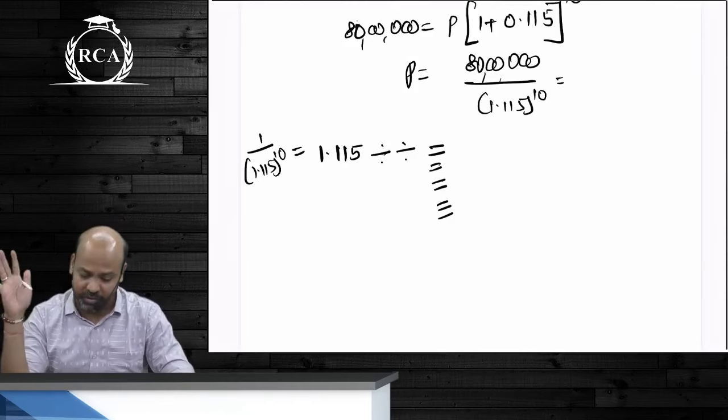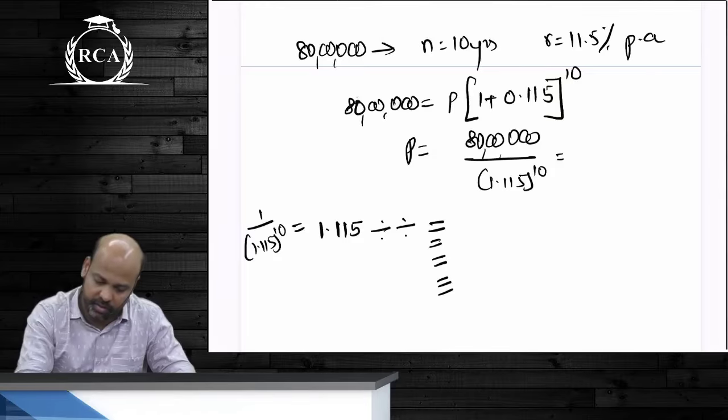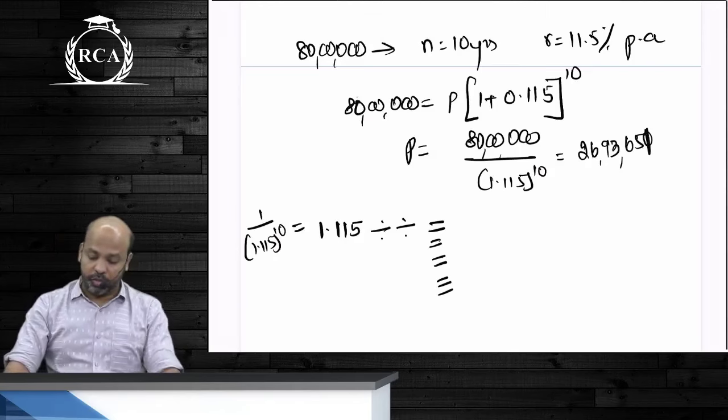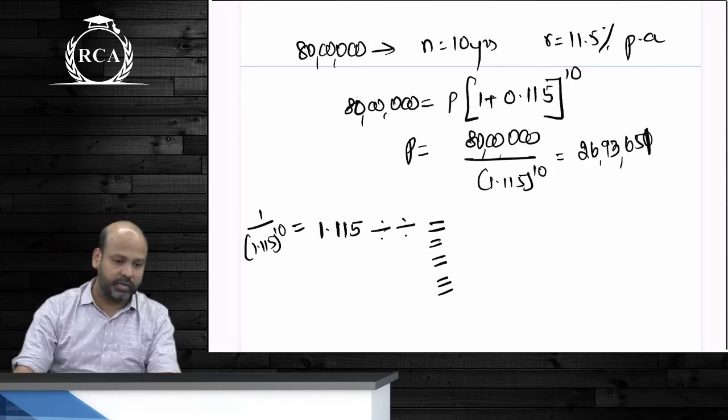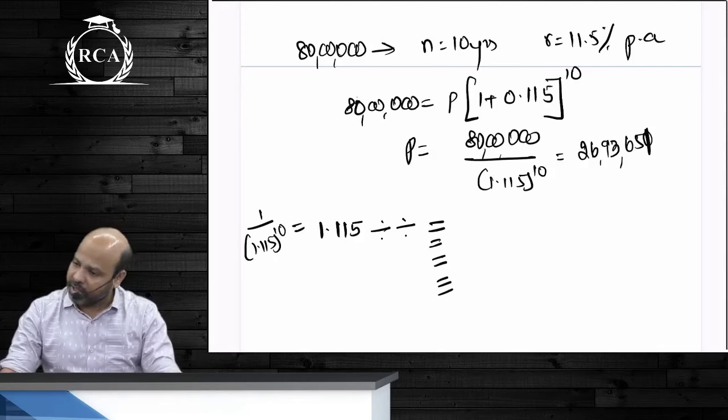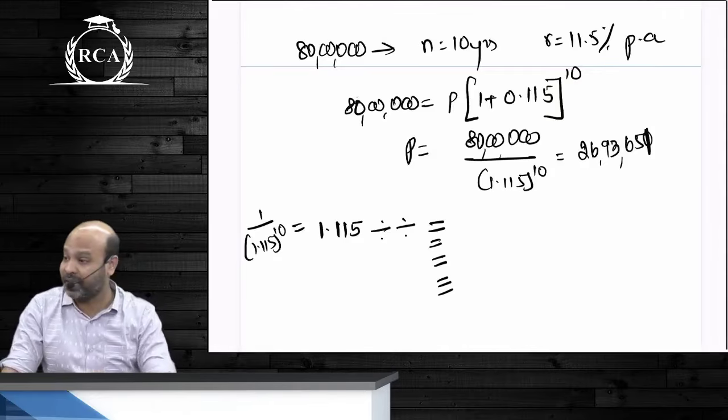Or you compute 1 divided by 1.115 whole power 10 like this, guys. How much is the amount? What answer did you get? 26 lakhs 93,651. So if you deposit 26 lakhs 93,651 rupees today, we are expected to receive 80 lakhs in a time frame of 10 years at an interest rate of 11.5%. So this 26 lakhs will now become the present value.